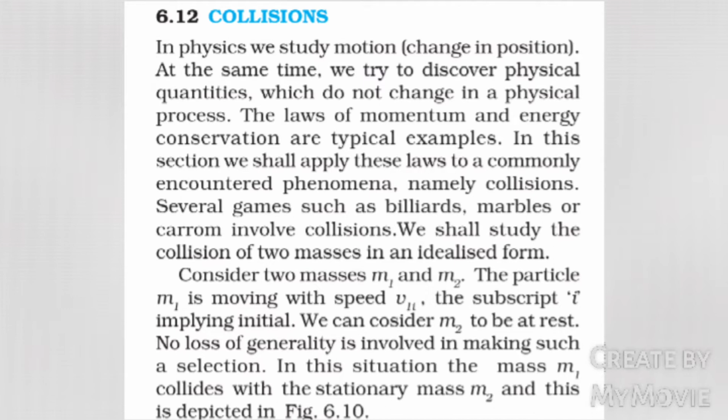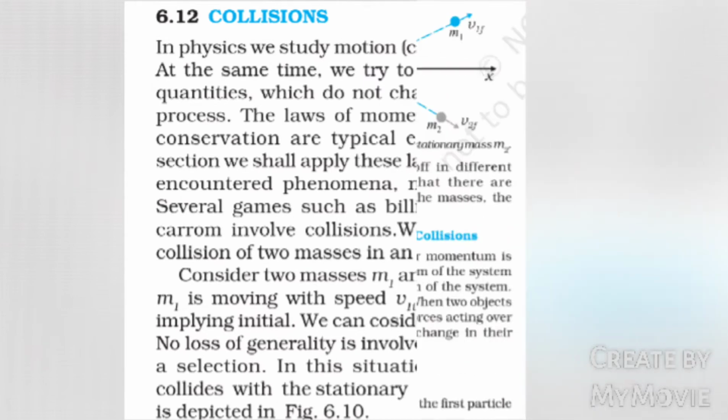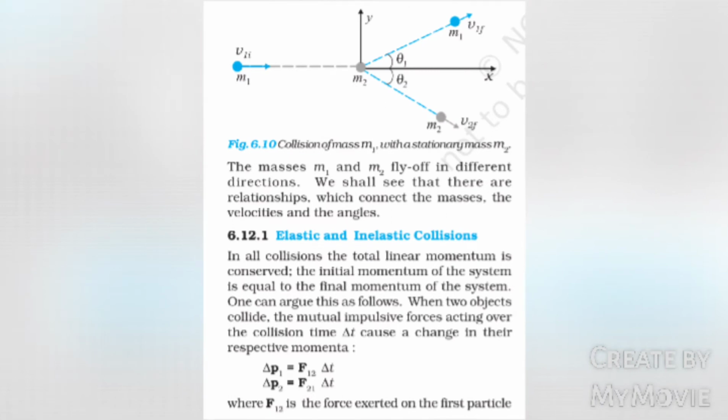In this situation, the mass m1 collides with the stationary mass m2, and this is depicted in figure 6.10. Figure 6.10: collision of mass m1 with a stationary mass m2. The masses m1 and m2 fly off in different directions. We shall see that there are relationships which connect the masses, velocities, and the angles.